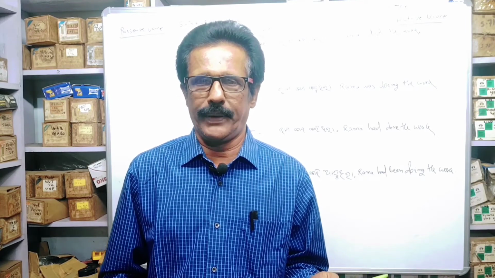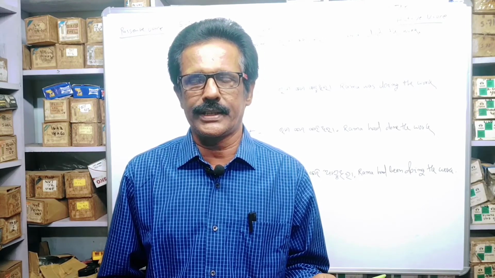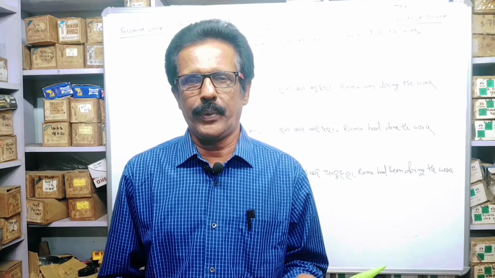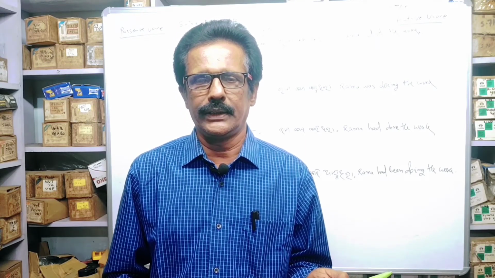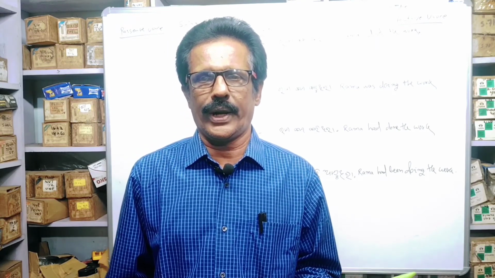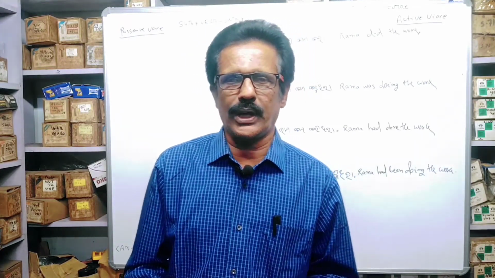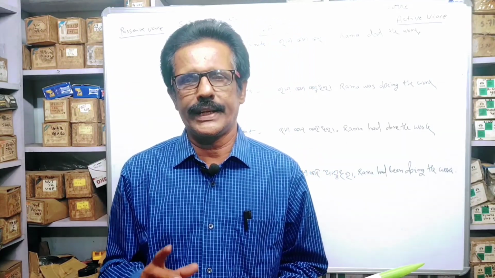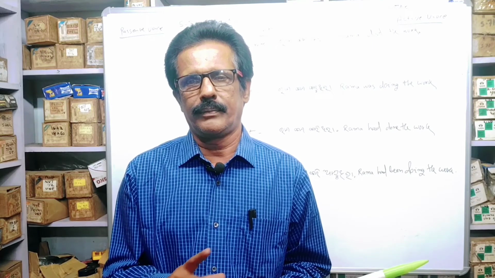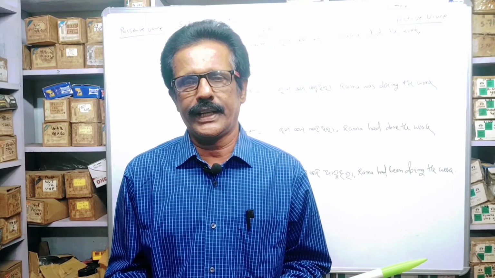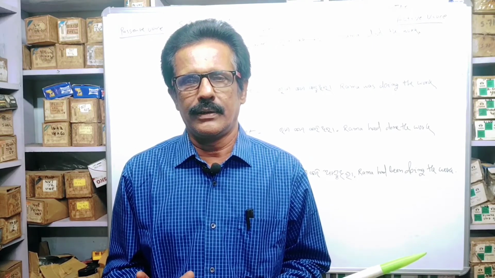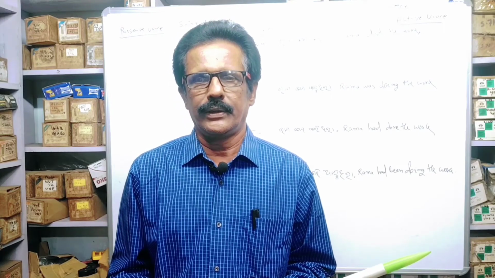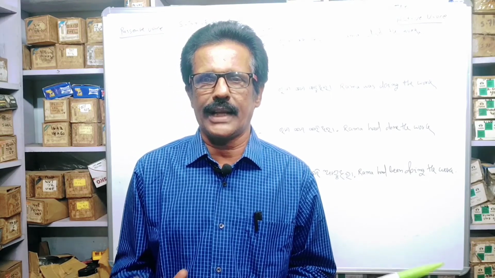Though it is very difficult to speak English, if you try again and again, we will get our result very soon. It requires only practice. By doing practice we can achieve.